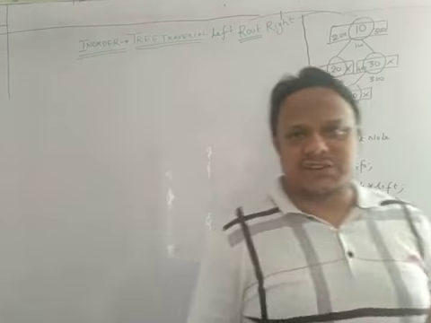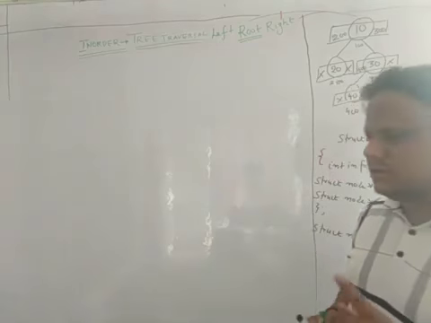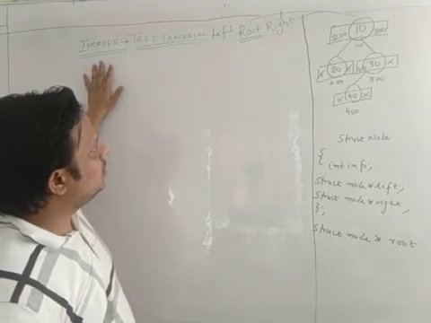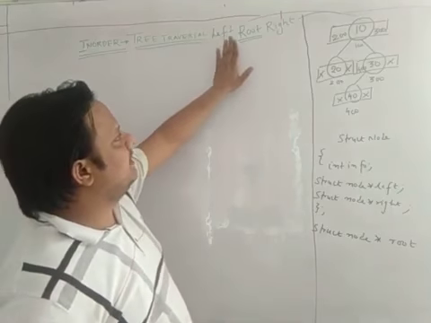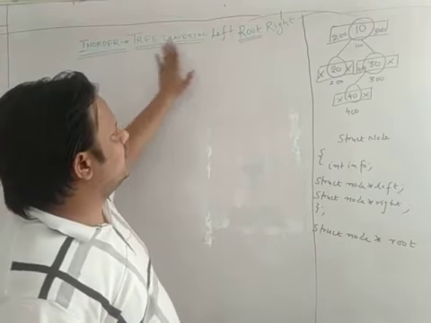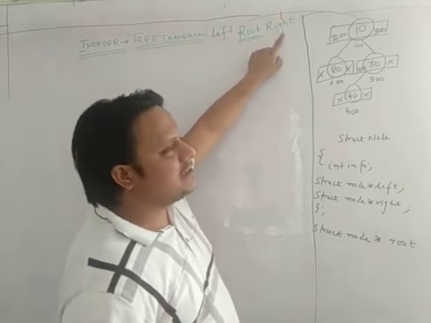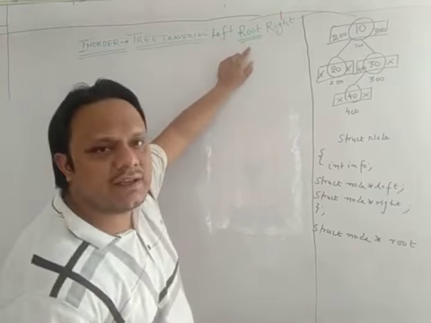Hi guys, so in this session we will see about in-order traversal. In my last lecture, you saw pre-order. Pre means pehle, so pre-order is root, left, right. But in-order means left, root, right, where left is a recursive call, right is a recursive call, and root is just like a printf statement.